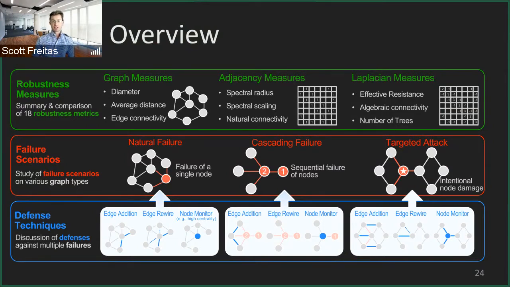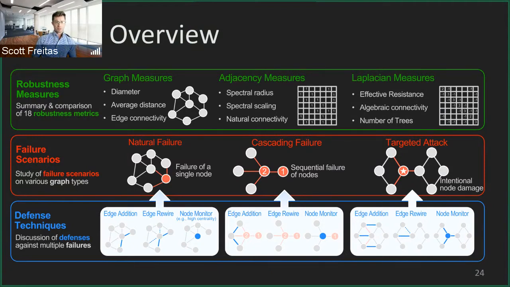However, there are also adjacency measures, which look at the spectral radius of the graph, spectral scaling, and natural connectivity. These are all based on the adjacency matrix itself. Finally, people look at the Laplacian matrix when they look at graph robustness, looking at things like effective resistance, algebraic connectivity, or the number of spanning trees in the graph. All of these have different meanings when you measure graph robustness.